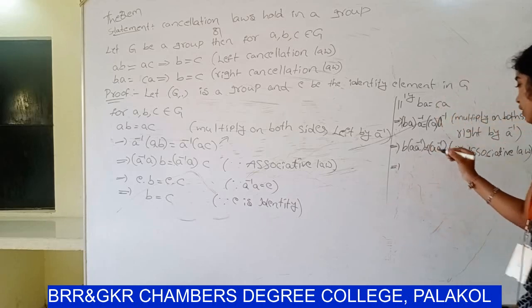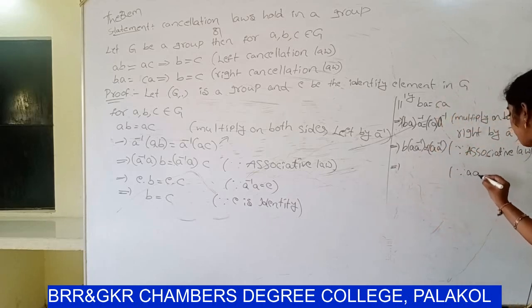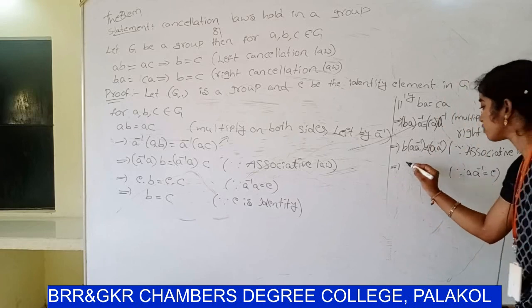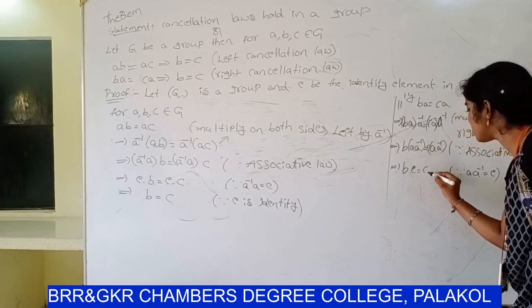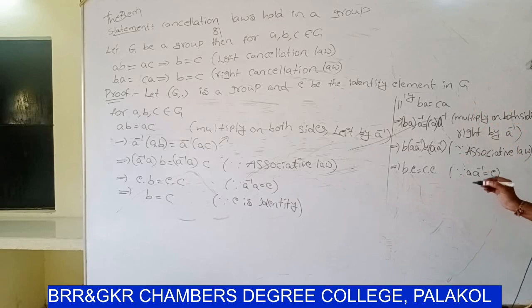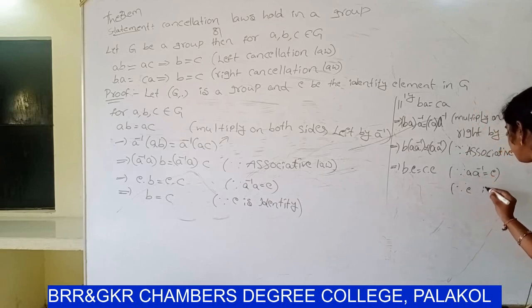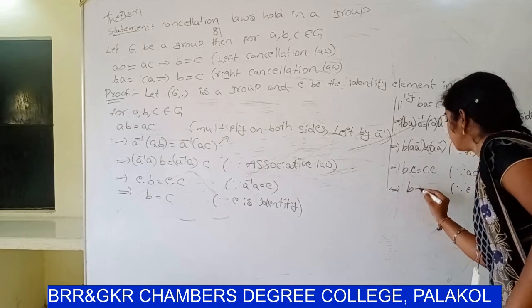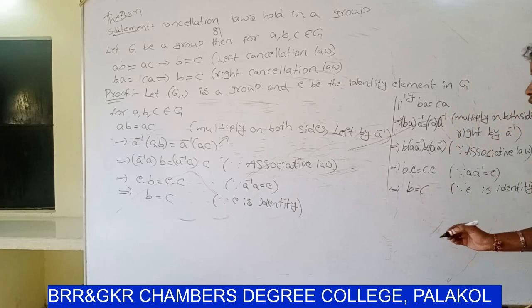So already you know that a into a inverse value is e. So b.e = c.e. Already you know that e is identity. So b = c.